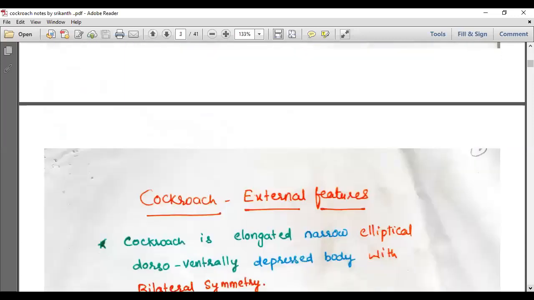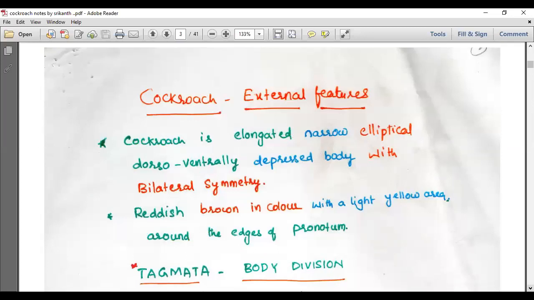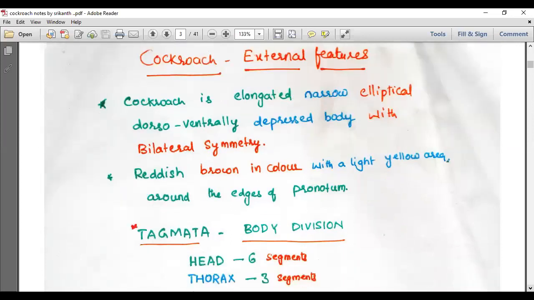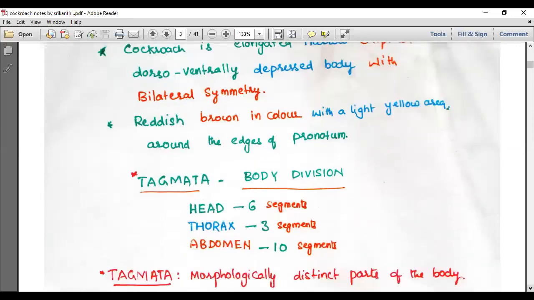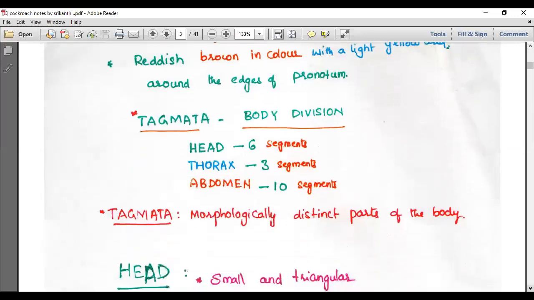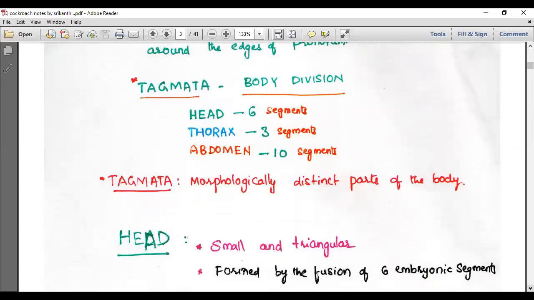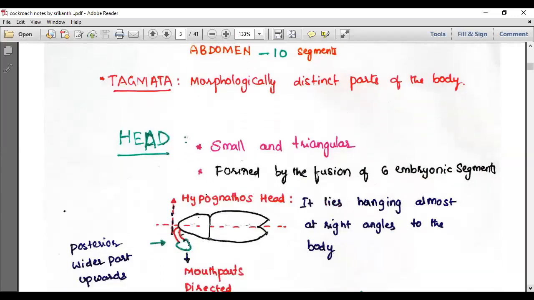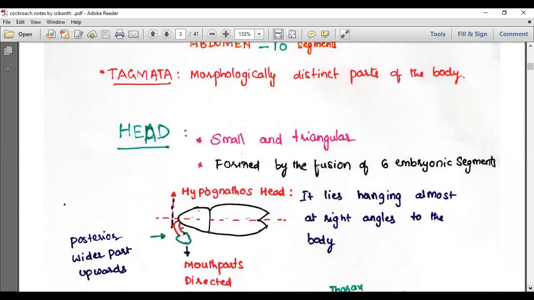We need to discuss the external features: a narrow, elliptical, elongated, dorsoventrally depressed body with bilateral symmetry, reddish brown in color with a light yellow area around the edges of the pronotum. The body has three tagmata: head, thorax, and abdomen. The head is small and triangular, formed by the fusion of six embryonic segments. We call the head of the cockroach a hypognathous head, because the jaw-containing head is on the ventral side, hanging almost at right angles to the body.